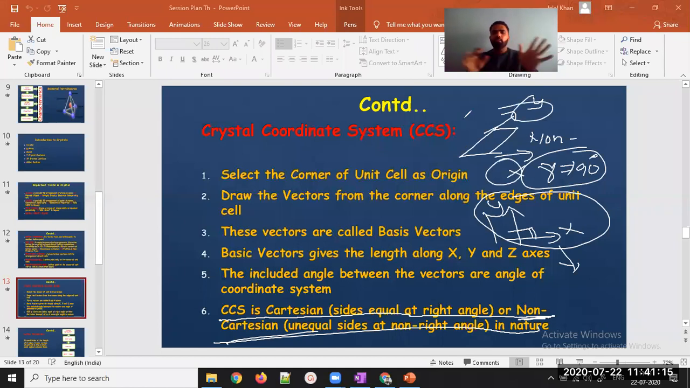If the axes are not equal, that's okay, but they should be perpendicular. If they are not perpendicular, then such a system is called non-Cartesian. It can have unequal sides or equal sides. This is not the requirement. It can even be equal. That is not an issue, but it will have a non-right angle. The angle will either be obtuse or acute.